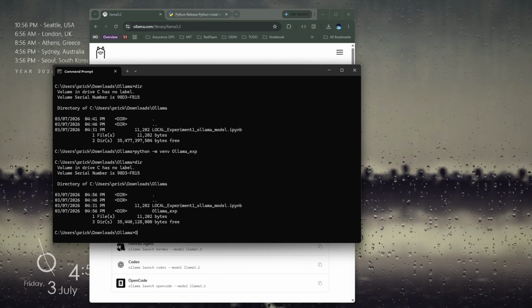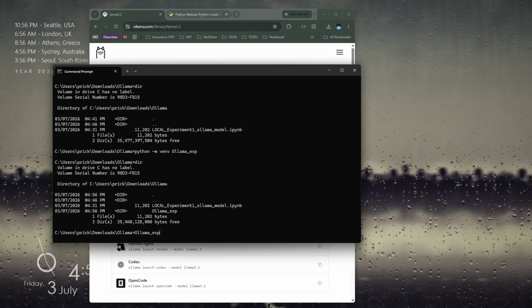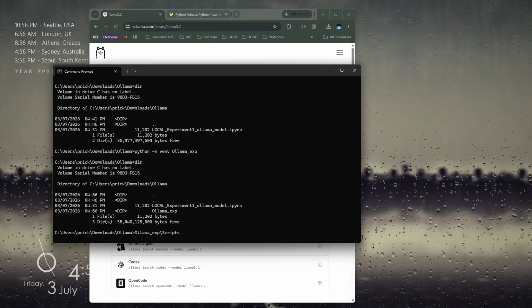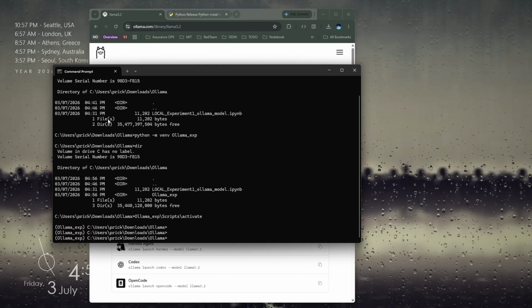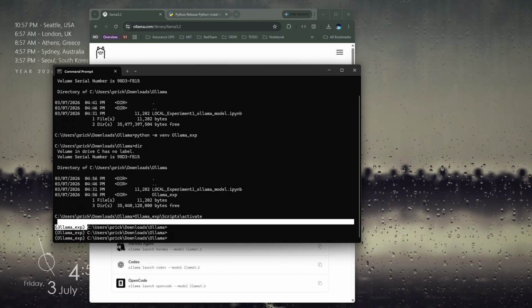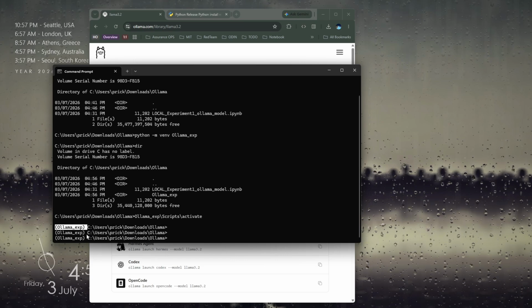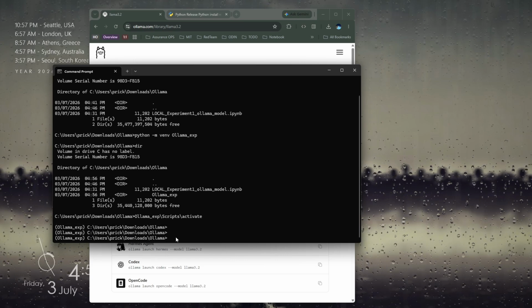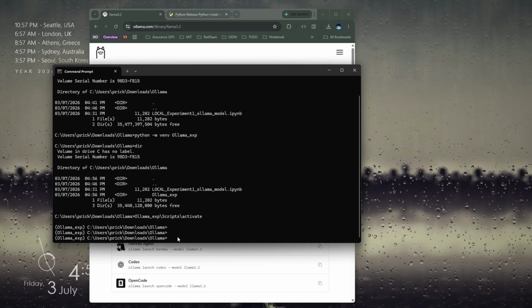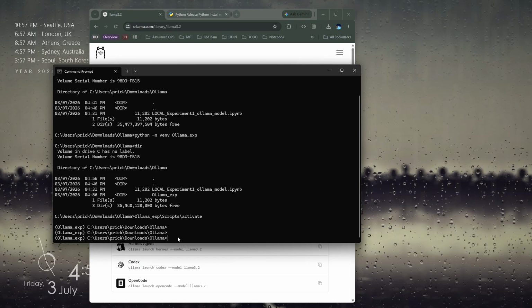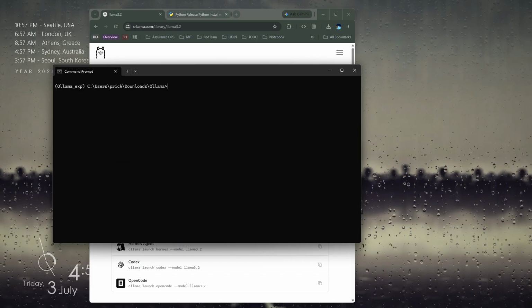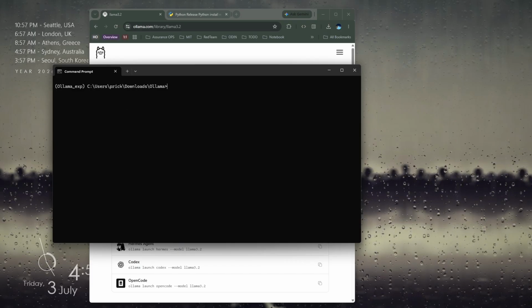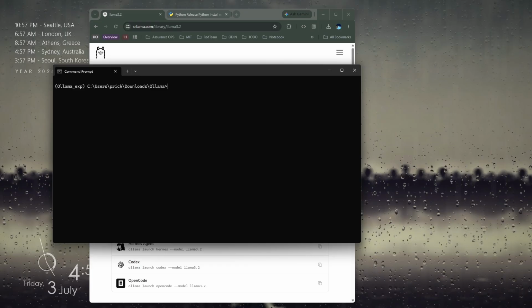The way you do that is by going to the ollama experiment folder, then a folder called Scripts. We'll have a script called activate, and you'll see the subsequent prompts that we get in our command prompt are going to be prepended with ollama experiment, indicating that we are inside of the environment. Now we can clear the screen again. What we'll do now is download Jupyter Notebook.